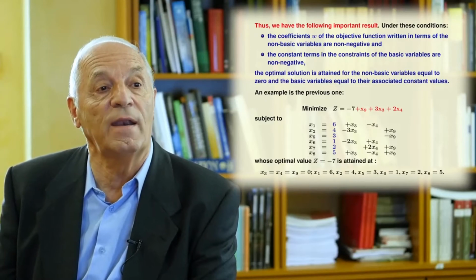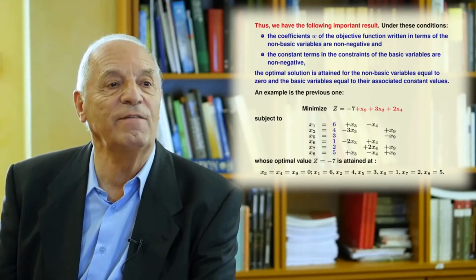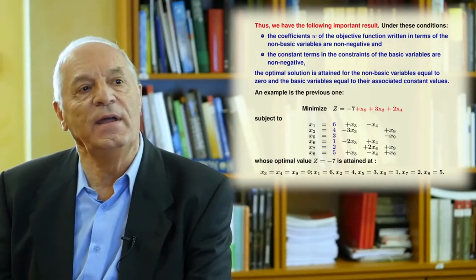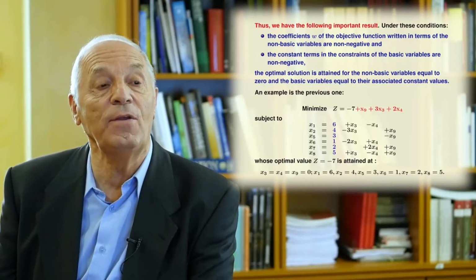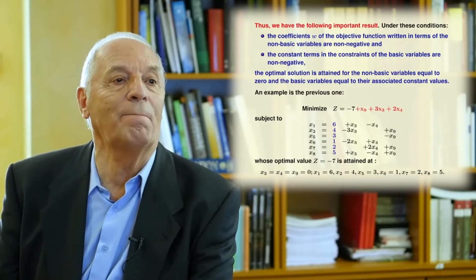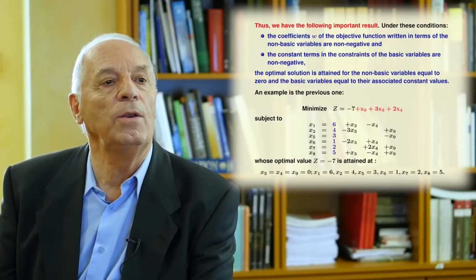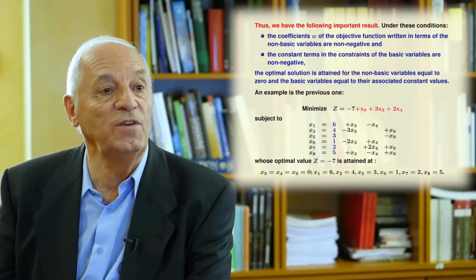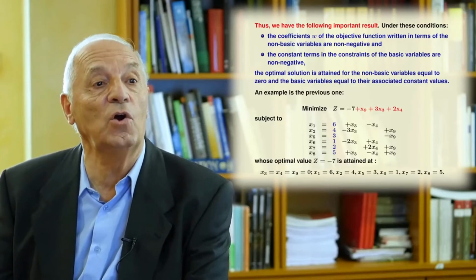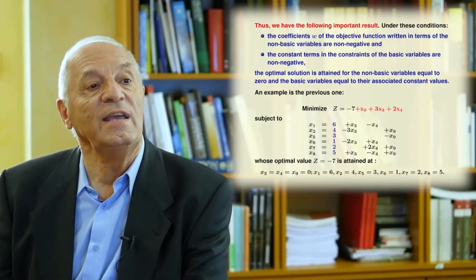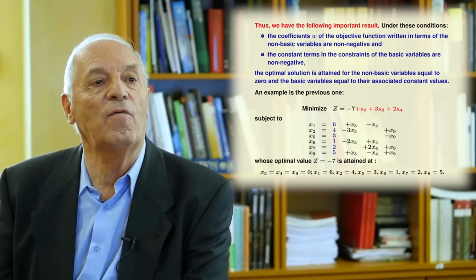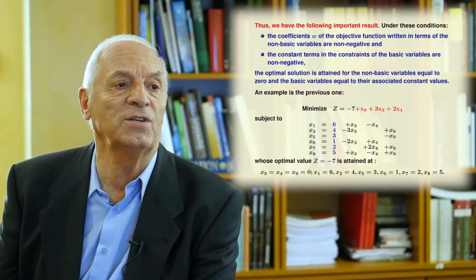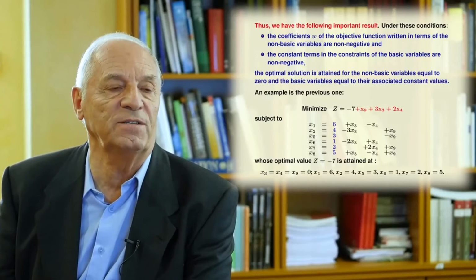But look, if your objective function is a constant plus linear non-negative combination of non-basic variables, non-negative linear combinations, and the basic variables can be written as non-negative constant plus linear combinations of non-basic variables, in that case, we can say that the solution of this system, subject to non-negativeness of the solution, is always obtained for values of the non-basic variables equal to 0 and for the basic variables equal to the constants in the corresponding expressions.